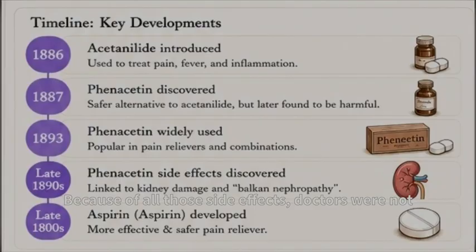Because of all those side effects, doctors were not in favor of prescribing those drugs, and they were looking for newer molecules. At the same time, the coal tar industry was booming in Germany, and from it a few derivatives came out, the aniline derivatives. There were two: first, acetanilide came in 1886, and the next one was phenacetin, which came in 1887.